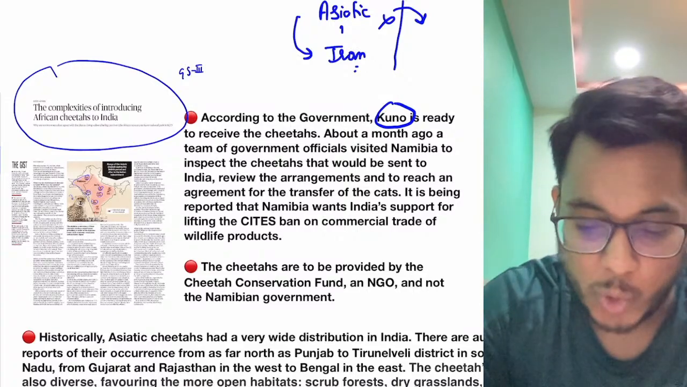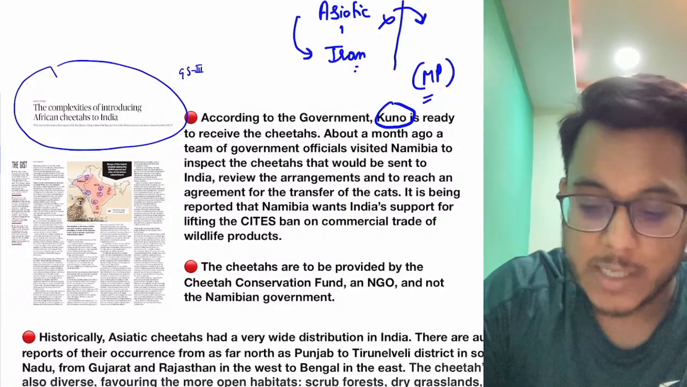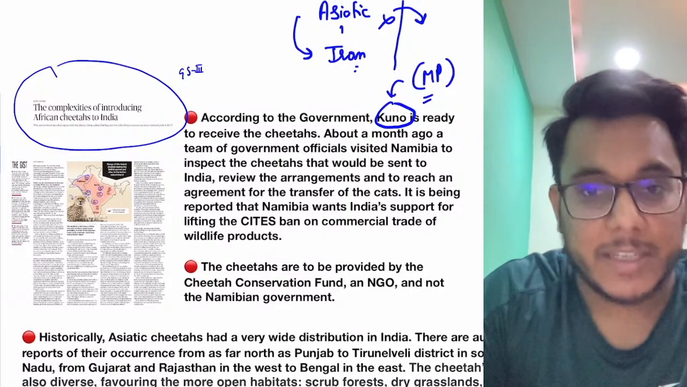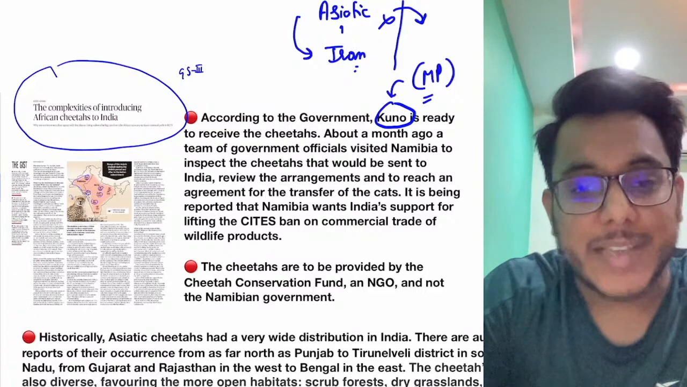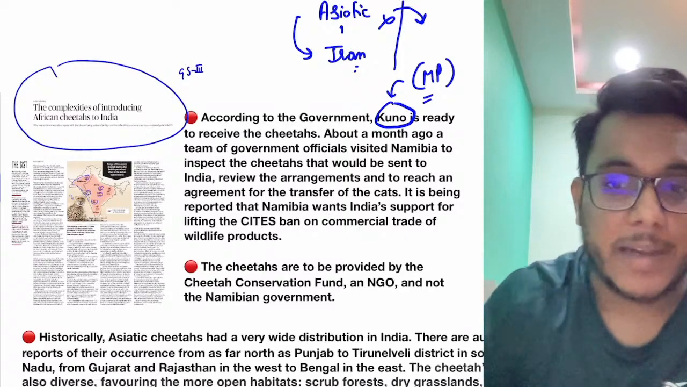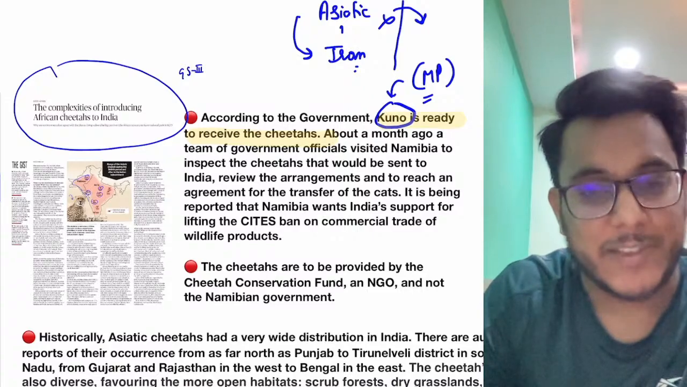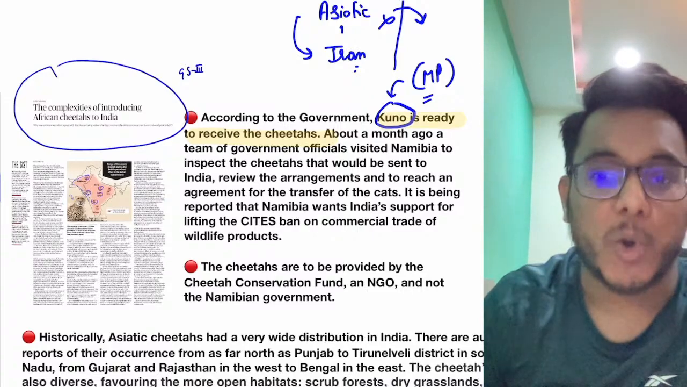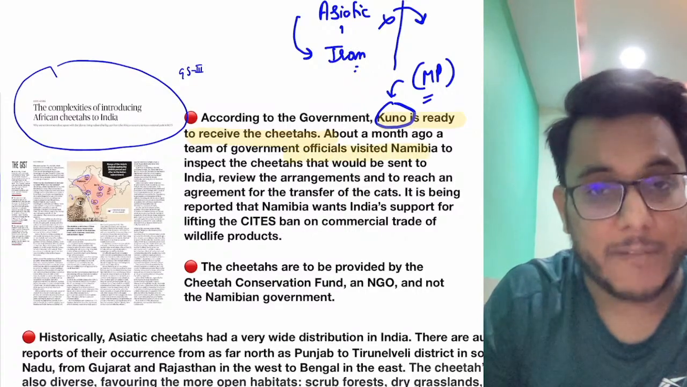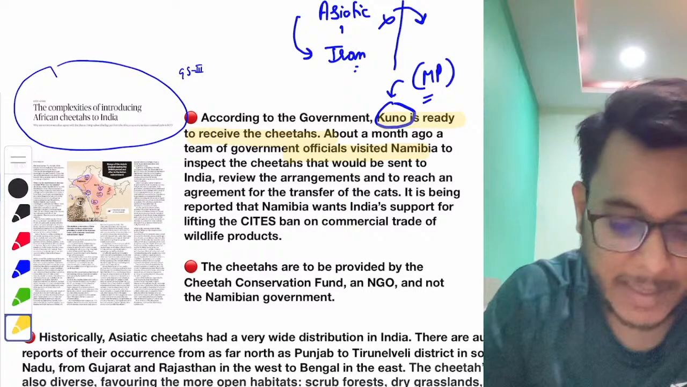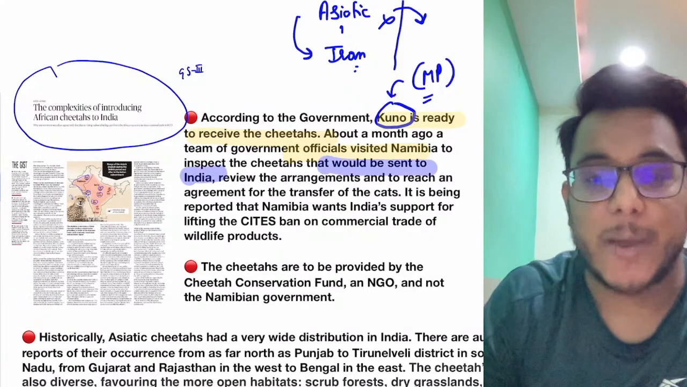Now the Kuno National Park is in Madhya Pradesh. So Kuno National Park, Madhya Pradesh has been selected as a site where the cheetahs will be reintroduced. Now why has it come into the news now? Because guys, recently the government has provided that Kuno is ready to receive the cheetahs. The feasibility studies have been made there. Moreover, it has been provided that a team of government officials has even visited Africa, Namibia, and they have inspected the cheetahs there, which will be sent to India, and review arrangements have been made.